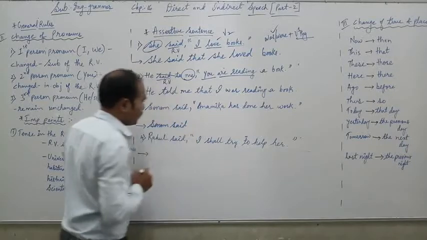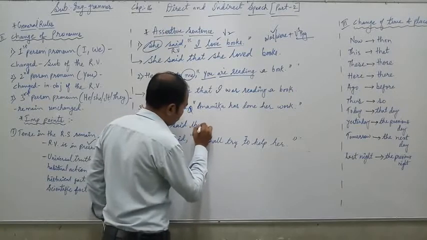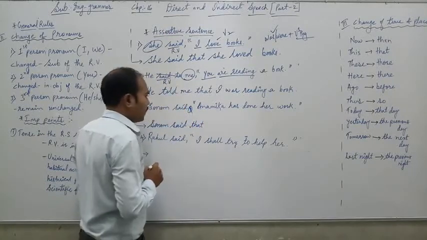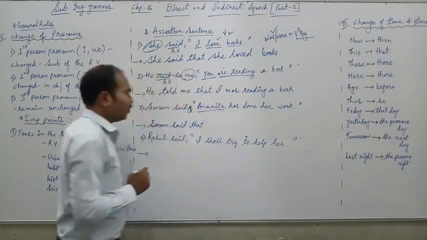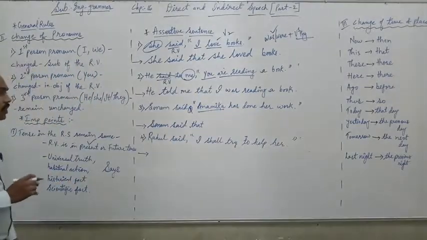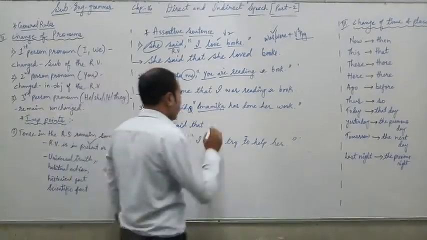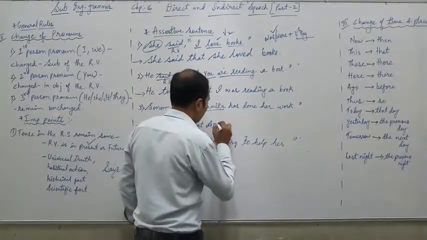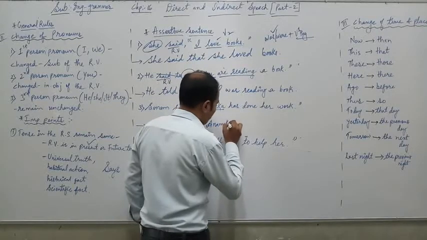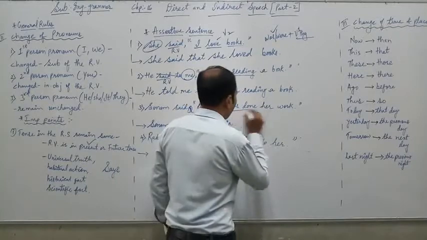Sonam said, remove the comma and write "that." Sonam said that Anamika. It is third person, a noun, so it will remain the same. We cannot change it. So we will write Anamika. Sonam said that Anamika has done.